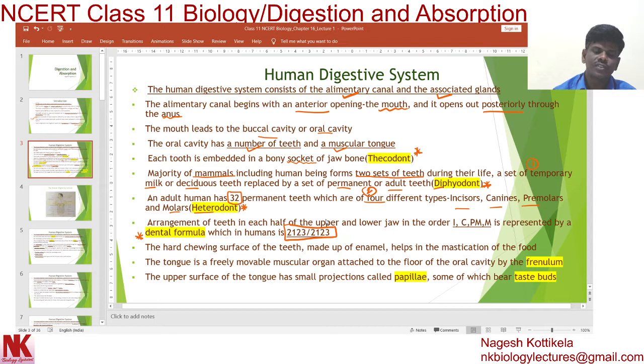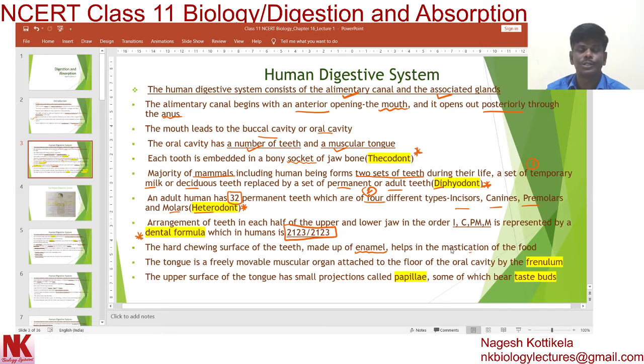Enamel. The hard chewing surface of the teeth, made up of enamel, helps in mastication of the food. Dear students, when food is inside the oral cavity, mastication of the food occurs. This is because of the functioning of teeth and tongue. Mastication is one of the very important steps in the digestion process.